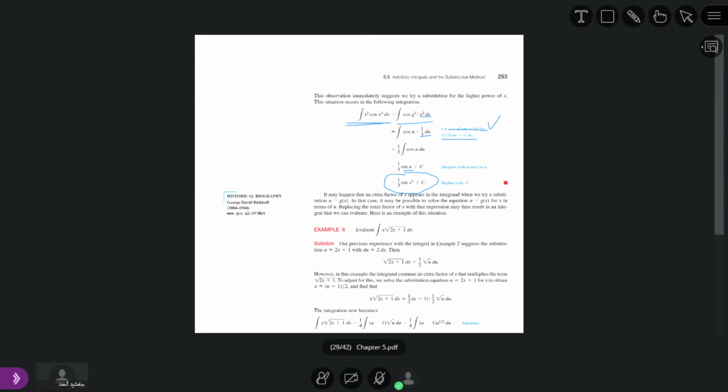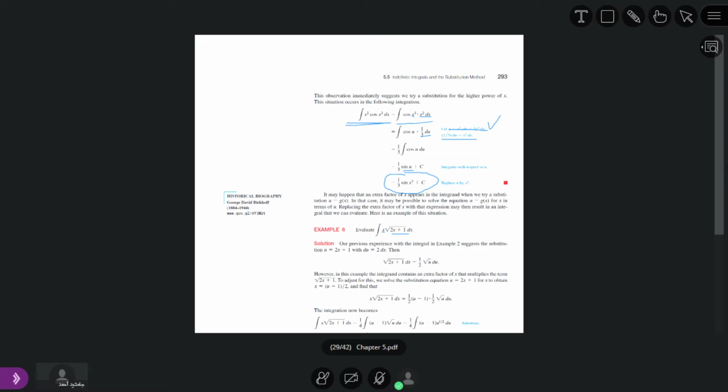Okay, so in the next question, this question is a little bit different from the previous, but here we will also use the substitution method. Why is it different from the previous? Because now, suppose, what is g of x for this case? 2x plus 1. Also we have x given here.